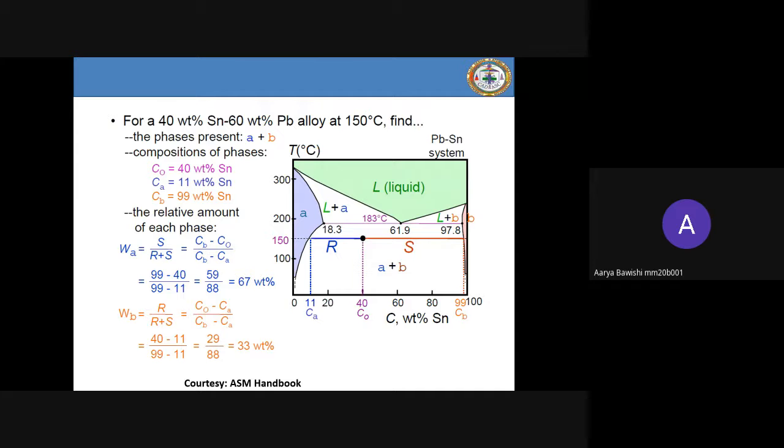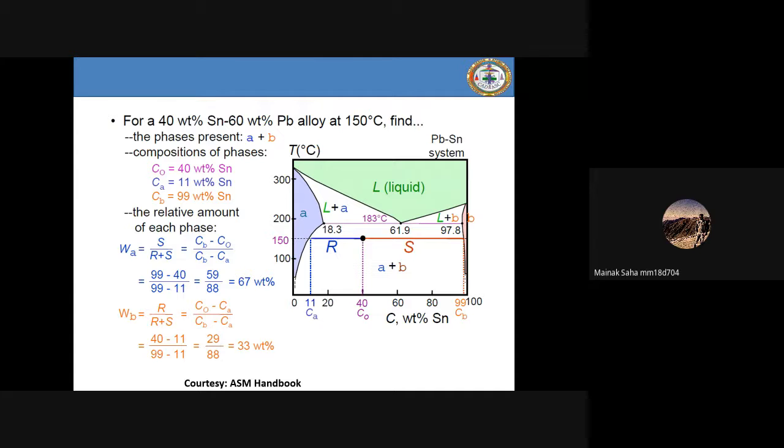pure, because we already have the liquid plus alpha region and we have the liquid plus beta region. Then what is that blue alpha region and orange beta region? Okay, that's what I'm saying. Listen. So this blue region is nothing but the alpha solid solution. What is alpha solid solution?